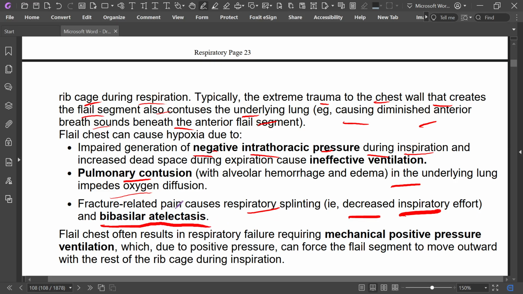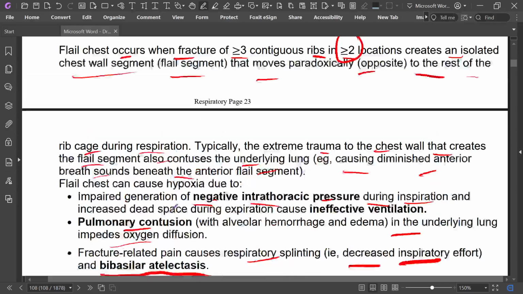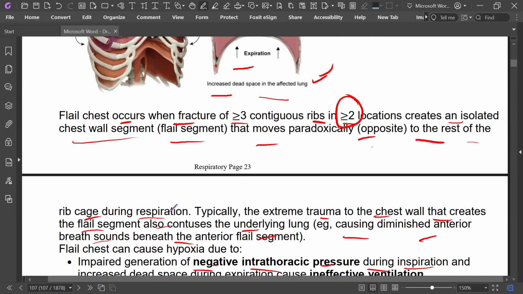So flail chest is three or more contiguous rib fractures in two or more locations.